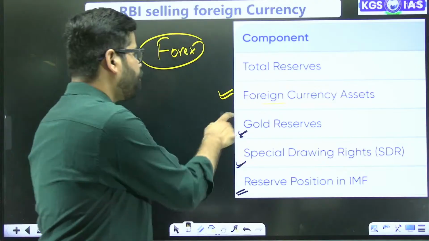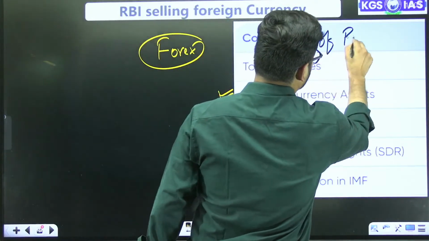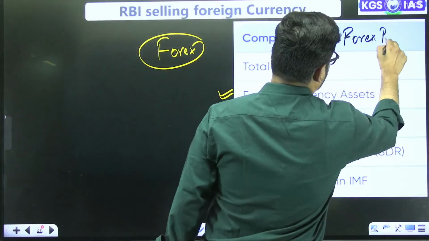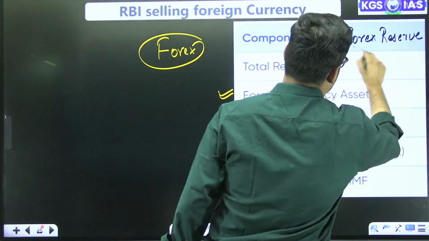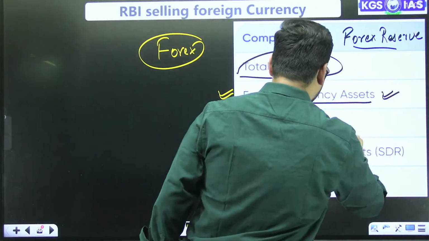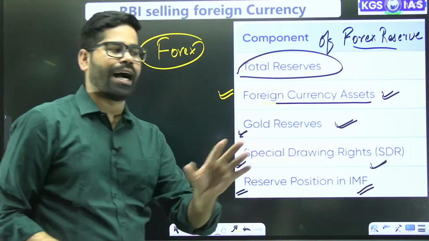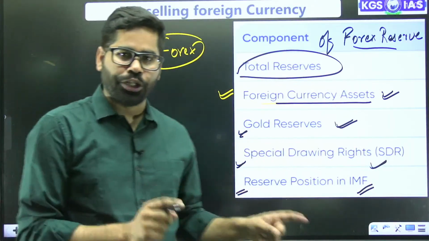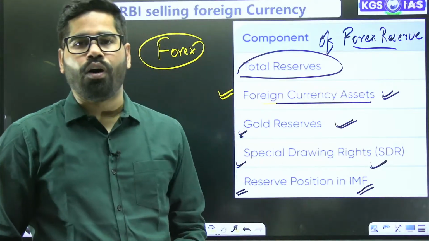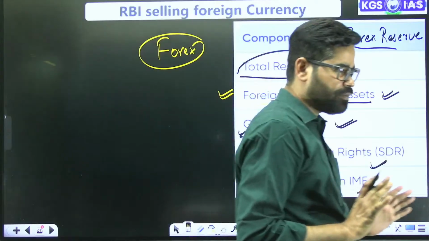These are the components of the forex reserve. Foreign currency assets, gold reserves, special drawing rights and the reserve position in the IMF constitute the forex reserve of RBI. I hope this part is also clear.